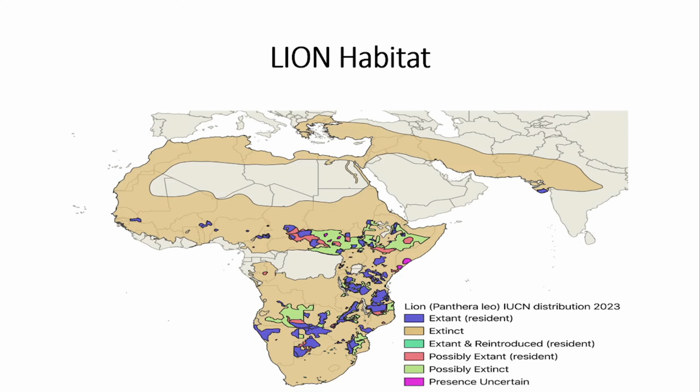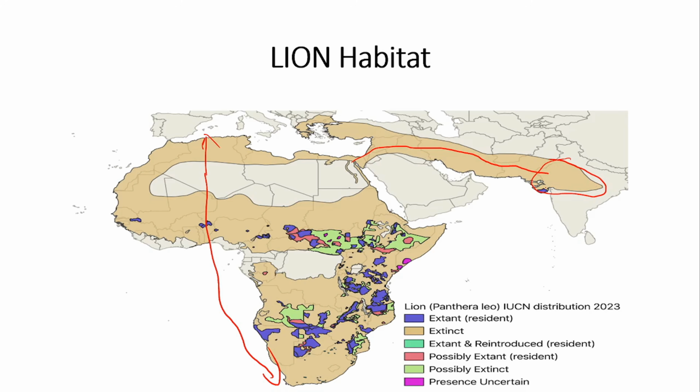This is the traditional habitat of the lion. These are the countries and regions where lions traditionally used to reside. You can see here, throughout Africa from north to southern part, and Arabia, Iraq, Iran, Pakistan, Afghanistan, and throughout central India. This is the historical habitat of the lion.